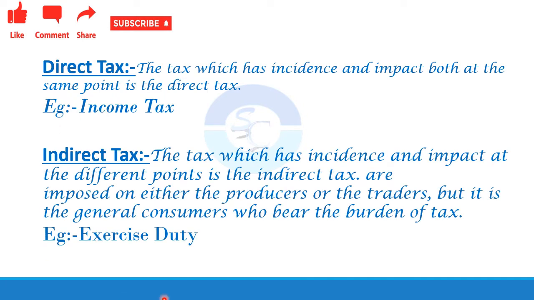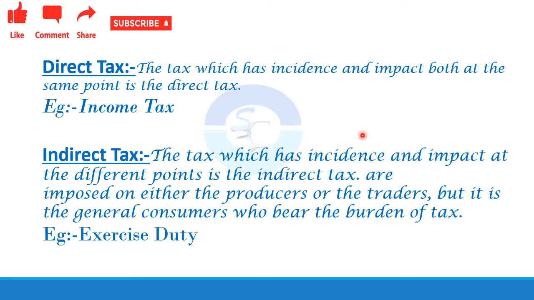Next is, what is indirect tax then? The tax which has incidence and impact at different points is the indirect tax. These are imposed on either the producer or the trader, but it is generally the consumer who bears the burden of the tax.